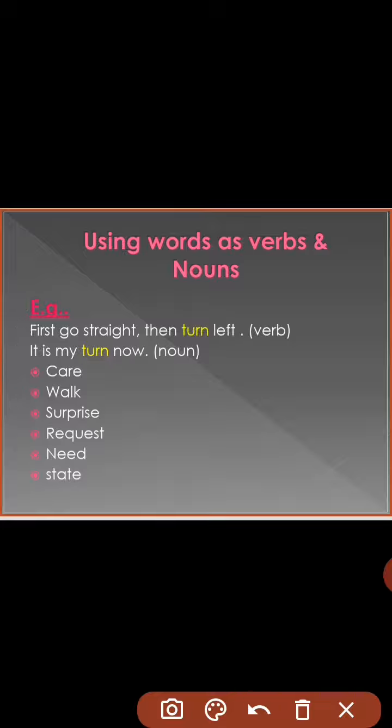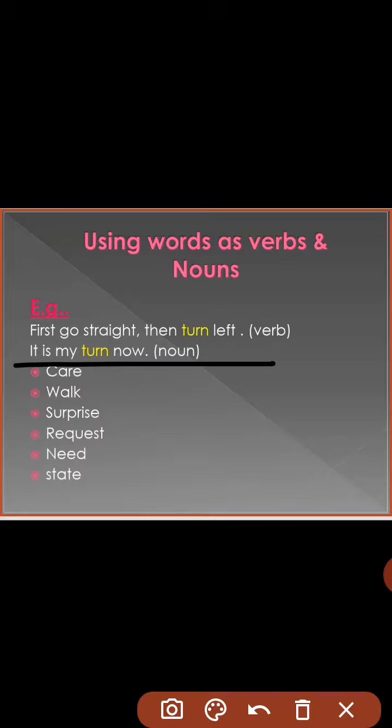So let's discuss the example. First go straight, then turn left. Now here, it is performing a particular action. Turn left means turn to the left. So it is an action, so that is why it is working as a verb here. Similarly, in the next sentence we see that we have the same word, it is my turn now. Now here in this sentence, the same word is being used differently according to grammar, that is noun. It is my turn.